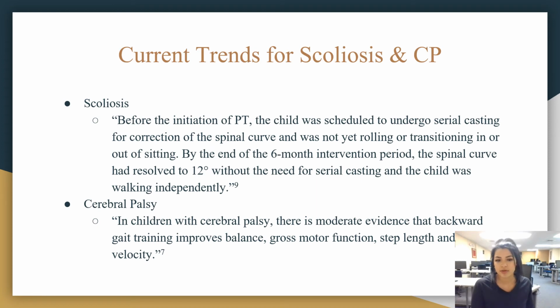Alright, so these are just a couple of current trends that have worked for a couple of patients for scoliosis and cerebral palsy. So for scoliosis, research was showing that before the initiation of the PT, the child was scheduled to undergo serial casting for correction of the spinal curve and was not yet rolling or transitioning in or out of sitting. By the end of the 6-month intervention period, the spinal curve had resolved to 12 degrees without the need for serial casting, and the child was walking independently.